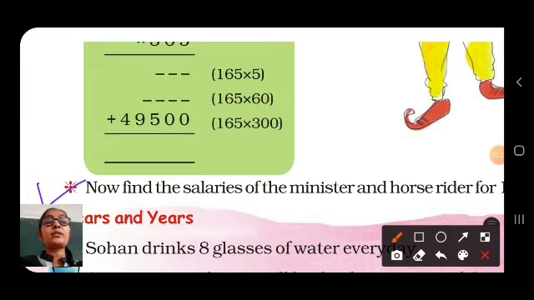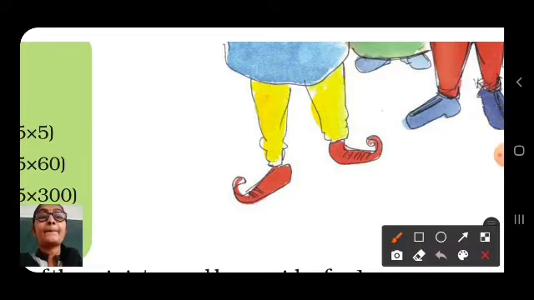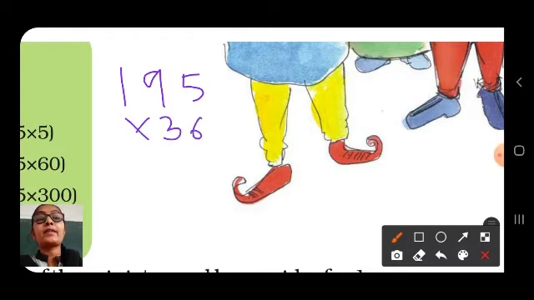Now find the salaries of the minister and horse rider for 1 year. So salary for 1 day of minister is equal to rupees 195. So salary for 365 days is equal to 195 into 365. So let us multiply 195 into 365.